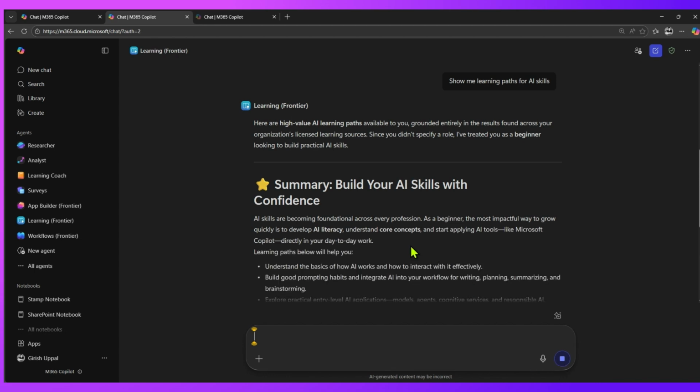So that's all about the learning agent within Microsoft 365 Copilot.